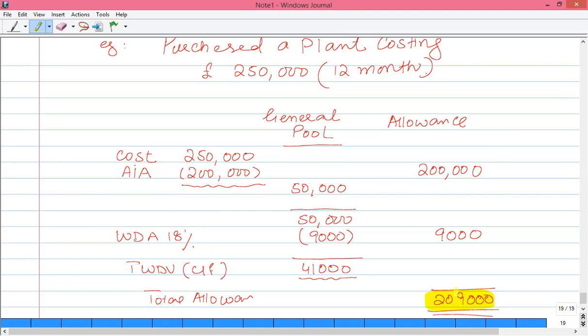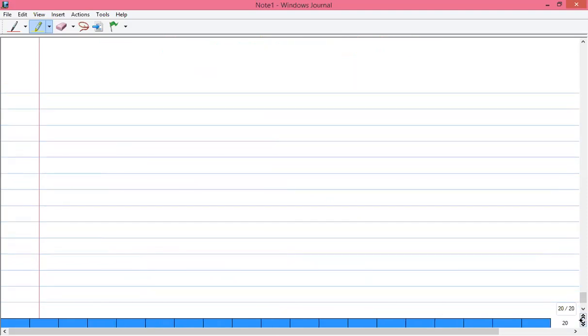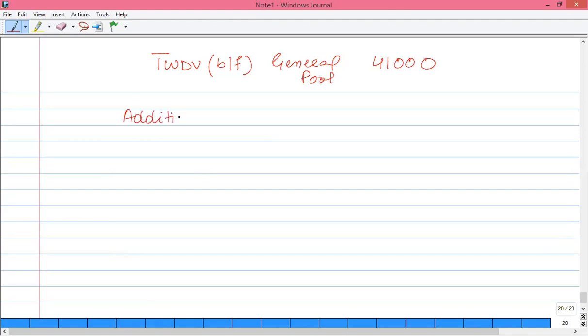Now let's take an example. Assuming the tax written down value brought forward of the general pool is 41,000. Now we have a few additions in the tax year. Number one, we have acquired a plant having a cost of 2,80,000.